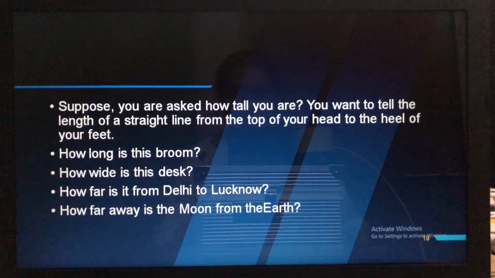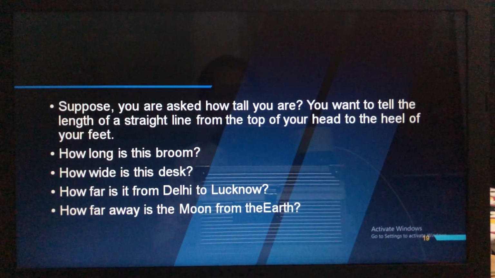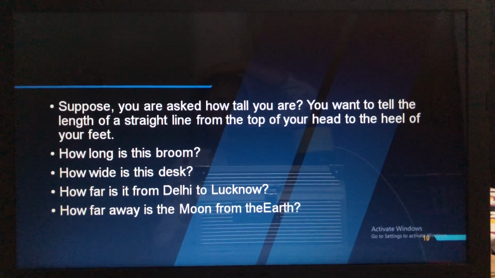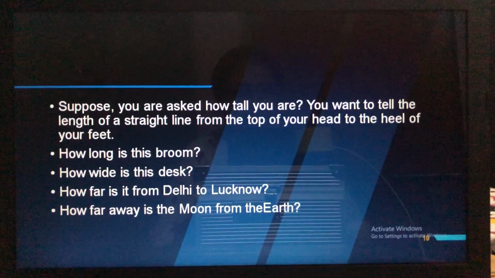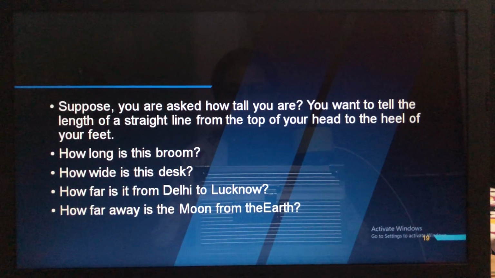You want to tell the length of a straight line from the top of your head to the heel of your feet. So how do you measure how tall you are? From the top of your head to the heel of your feet. You have already experienced this, isn't it?